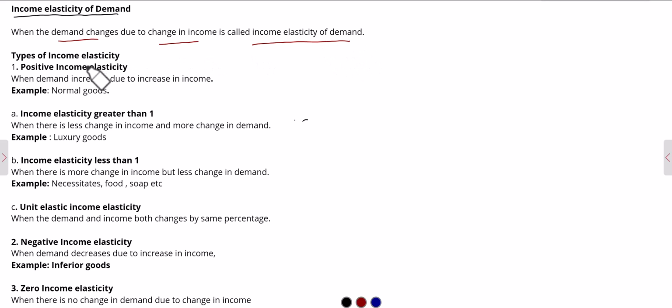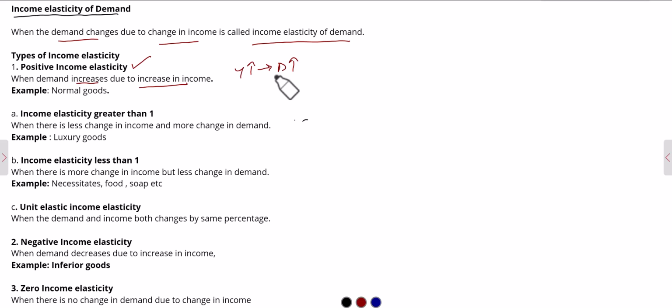There are different types of income elasticity of demand. The first one is positive income elasticity of demand. Positive income elasticity of demand means that when your income increases, your demand also increases. Here Y is showing the income level. When your income increases, demand also increases. That is called positive income elasticity of demand, and it usually occurs in the case of normal goods.